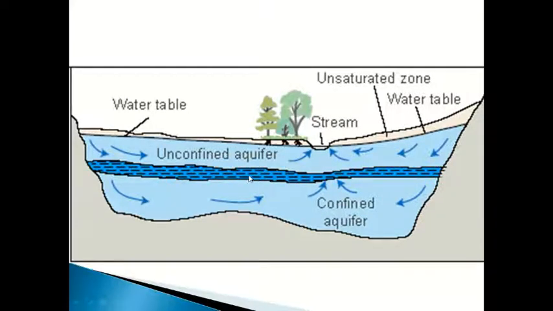So this will always be under pressure, or you can say it is a sandwiched aquifer, because below this also there is an impervious layer, hard rock. These two act the same, because here the water is not stored and not transmitted. In between these two there is a water column that is called the confined aquifer, the sandwiched aquifer.